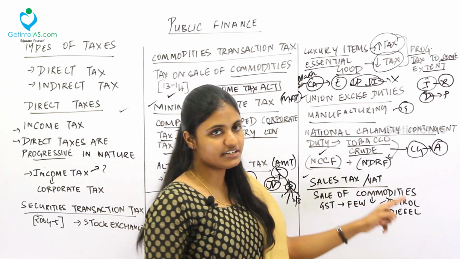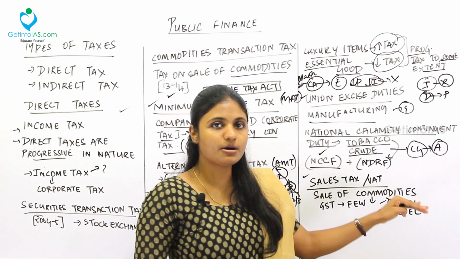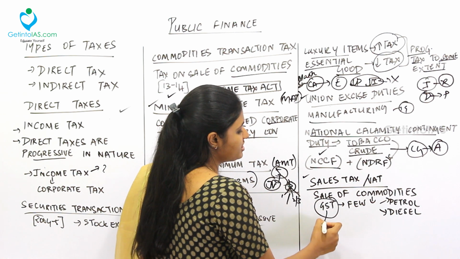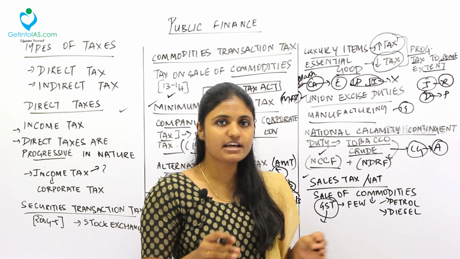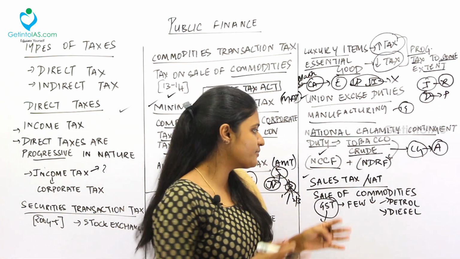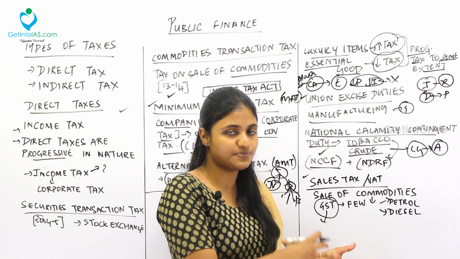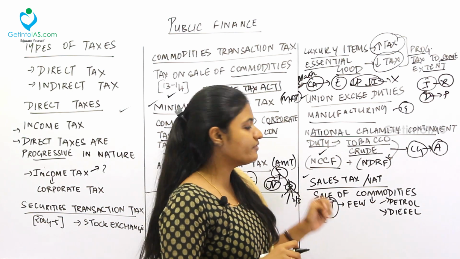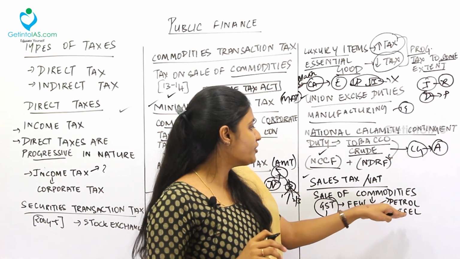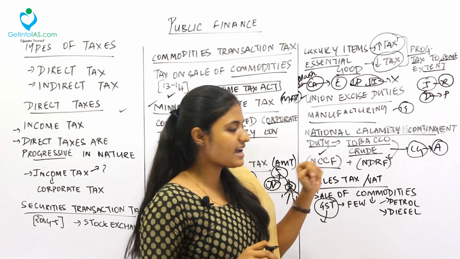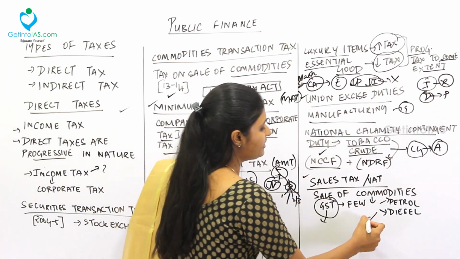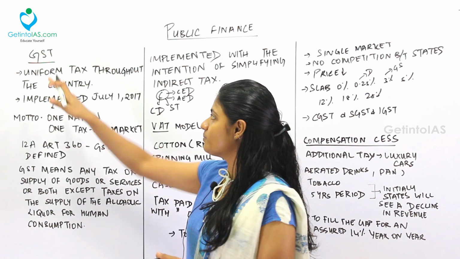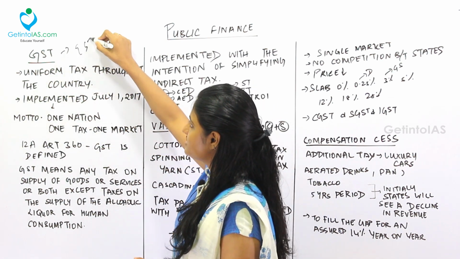Next comes the sales tax, sales or the value addition tax, VAT. When you sell a commodity, tax will be implemented for that. After the GST regime, goods and service tax regime, the sales tax was mostly abolished for all the products because all the products came under the GST regime. We saw the tax rates, right? Each product came under each tax slab. Over here, only few products like petroleum, diesel come under the sales tax regime. The sales tax is normally implemented by the state governments. Fine? Okay.